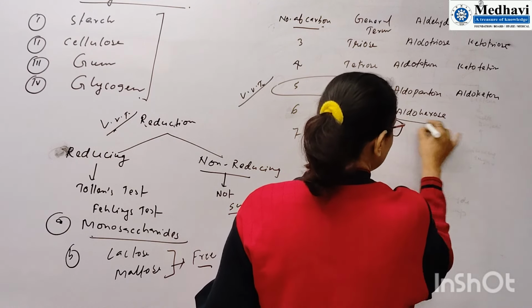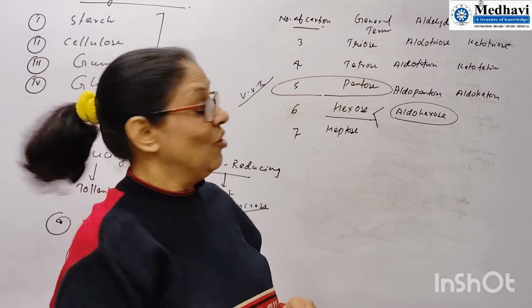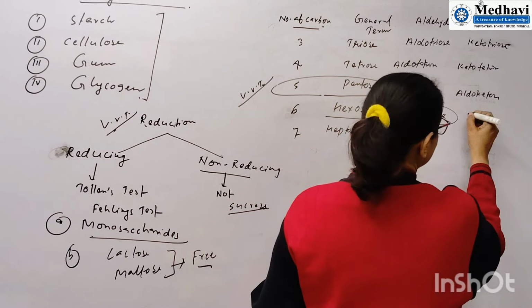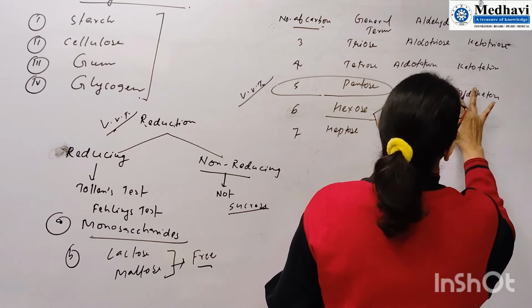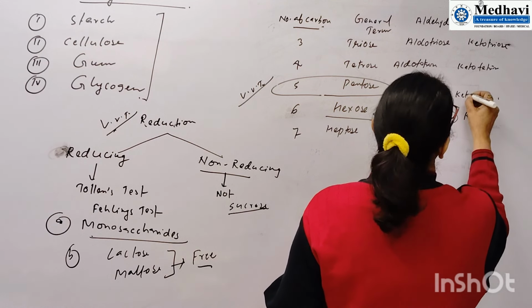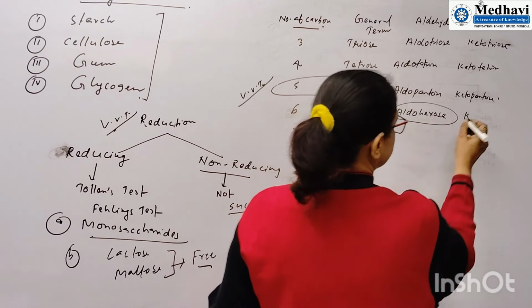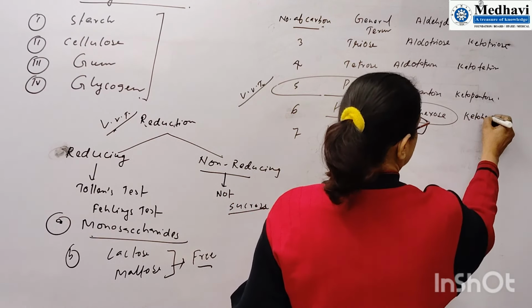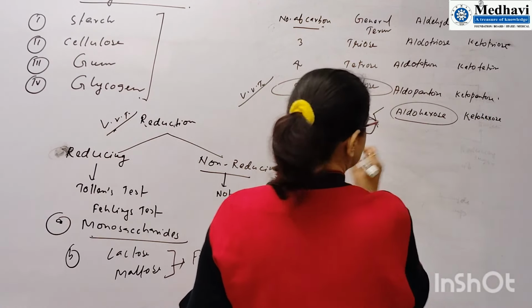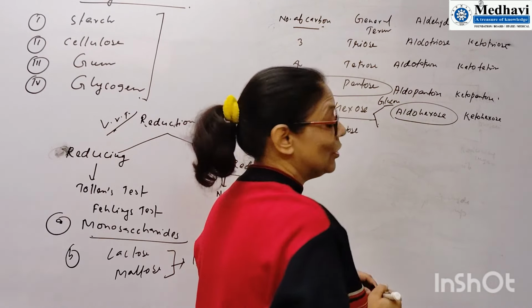So what is another name of glucose? Glucose is an aldohexose. What is another name of fructose? It is called ketohexose. Here, aldopentose and ketopentose. Here, aldohexose, ketohexose. So you can say that glucose is the aldohexose.